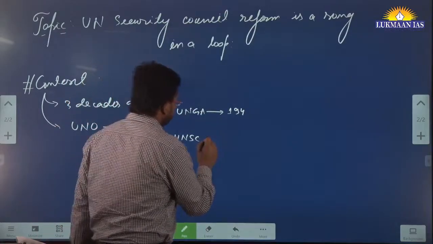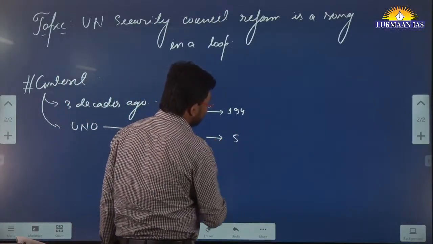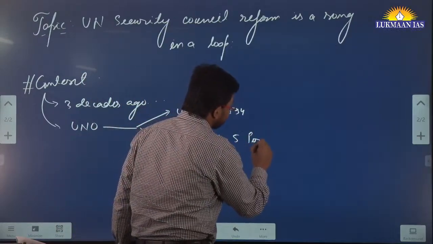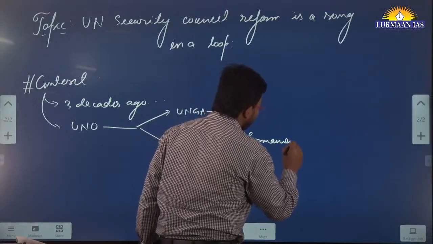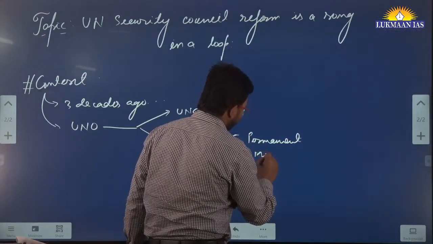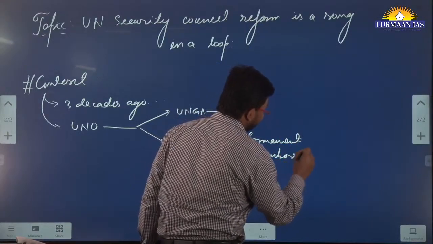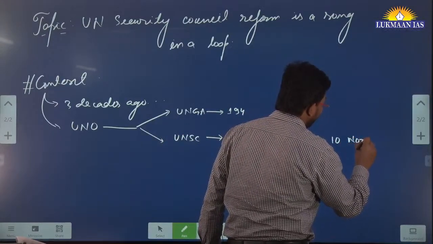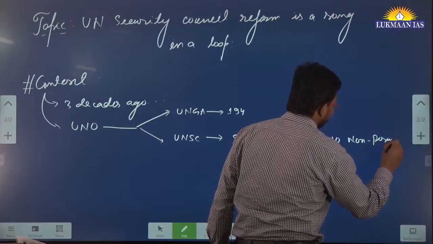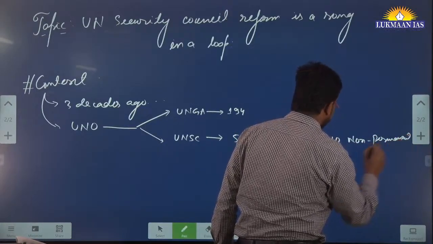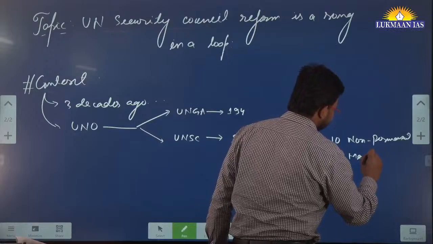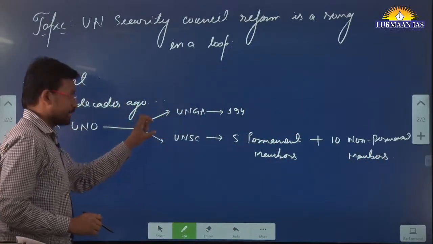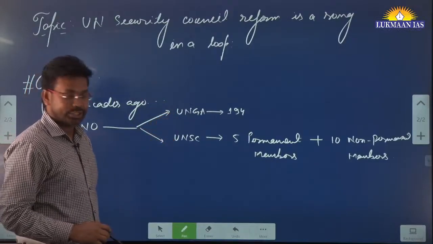In the United Nations Security Council, there are 5 permanent members and 10 non-permanent members presently. This is the basic structure of the United Nations.